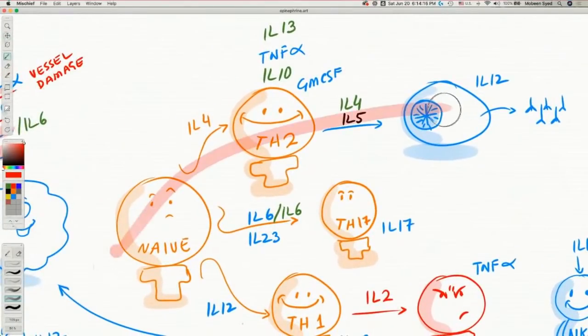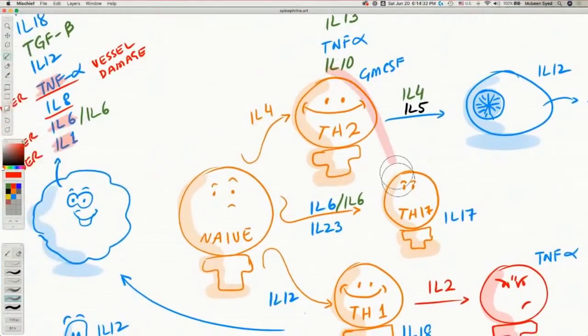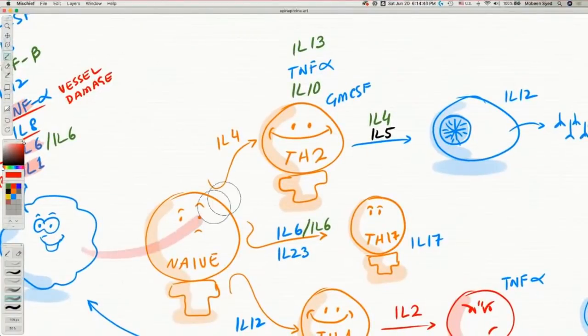In this process, if you see here, tumor necrosis factor alpha is released, GM-CSF is released, which are pro-inflammatory. Interleukin 10 is released, which we talked about in the past, which is anti-inflammatory. Remember, interleukin 10 suppresses interleukin 2, and interleukin 10 suppresses the macrophage from activation. So it tries to reduce inflammation. So we want our immune system to go in this direction because it is a less inflammatory path.